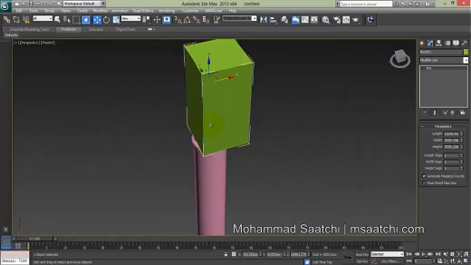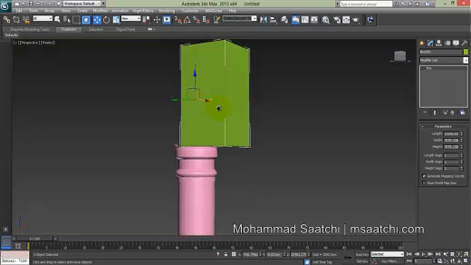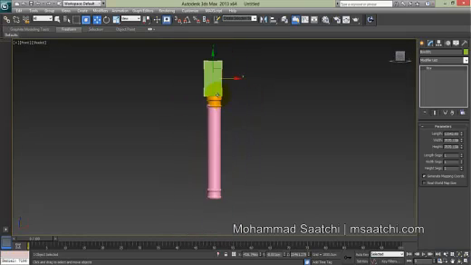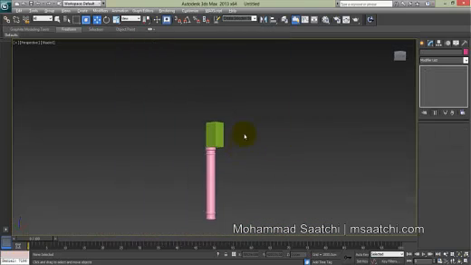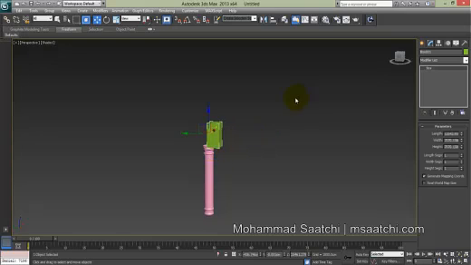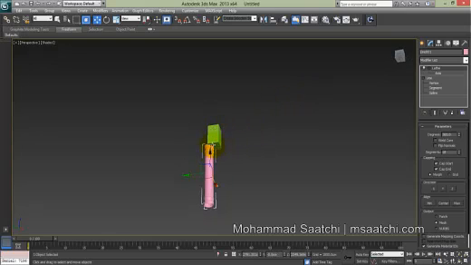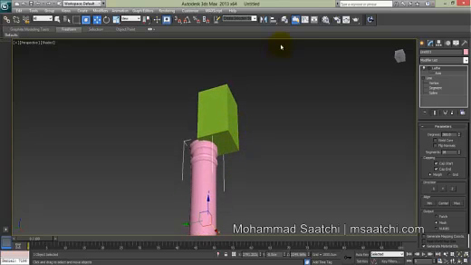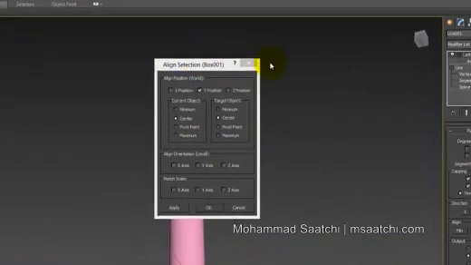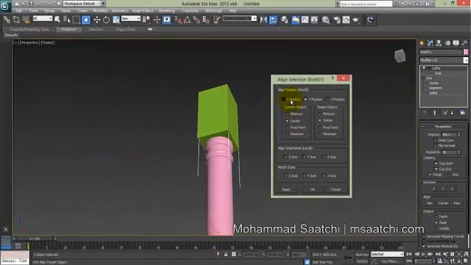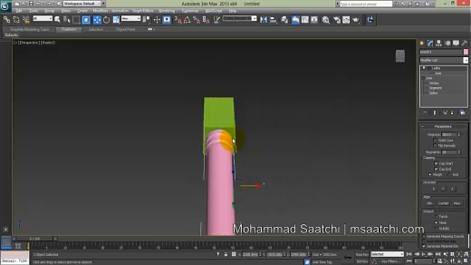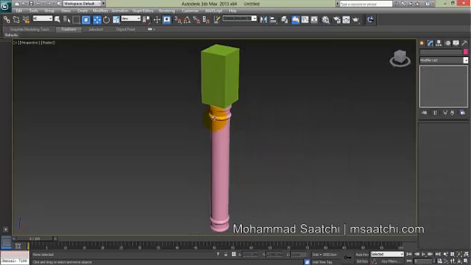Now I want to work on details of this part. I want to put it in the center of this part. You can use the align button or click Alt A. I click on it and I want to make it center in X and Y position, center, center, okay, and it's going to the center of the column.